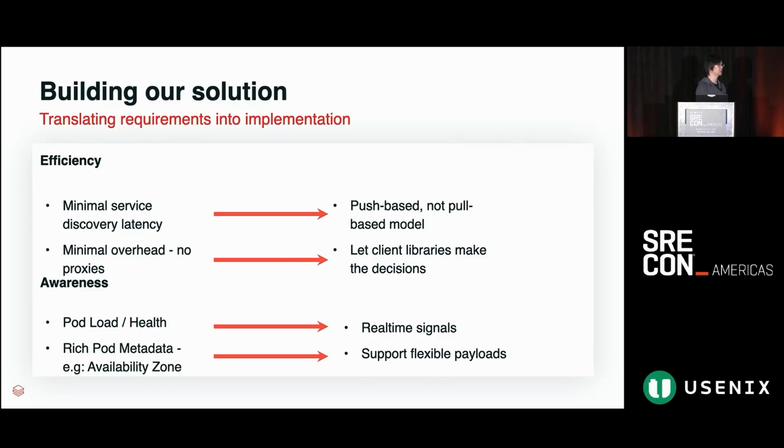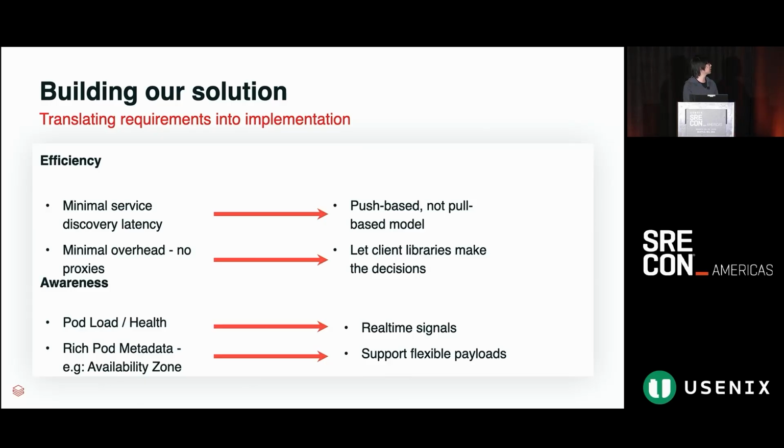So in addition to things like pod load, pod health, zonal metadata, or other metadata associated with pods, we wanted a way to expand the system over time and express both real-time signals that would churn very frequently for every target service pod, along with static signals, signals that would be more static and constrained to the lifetime of a given pod.